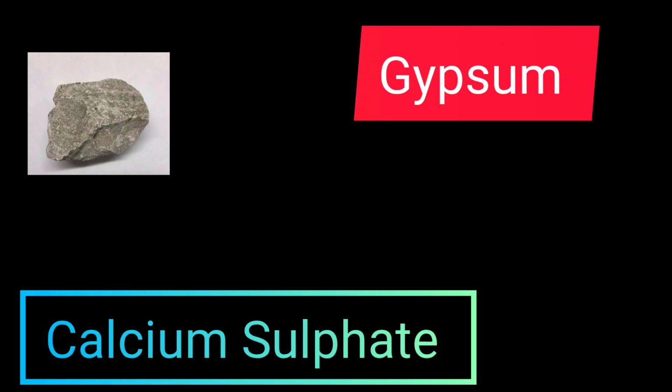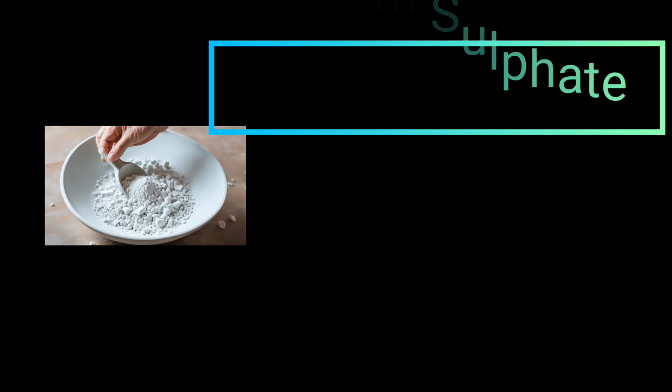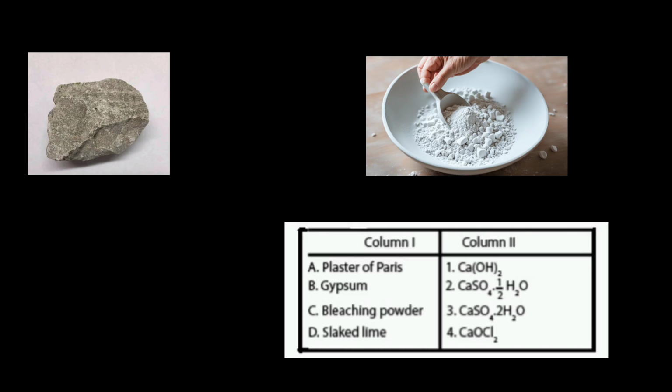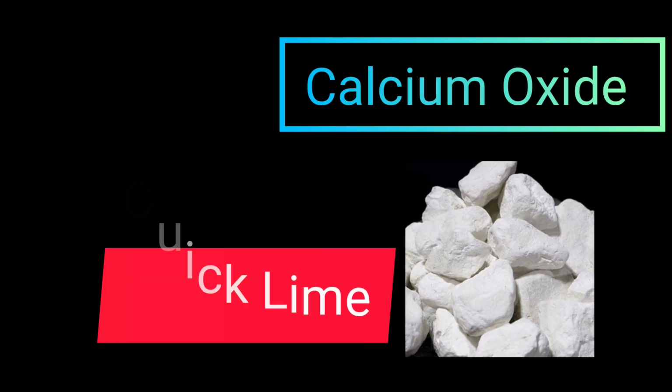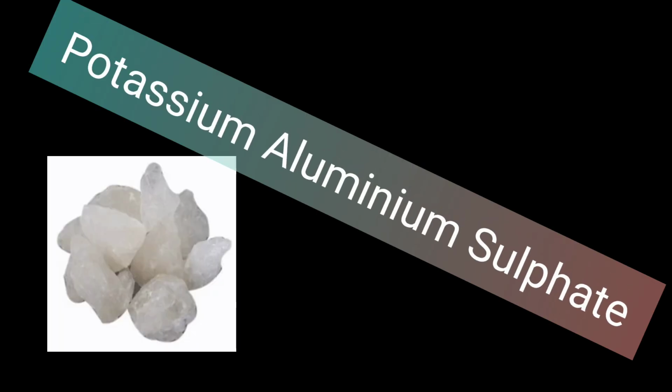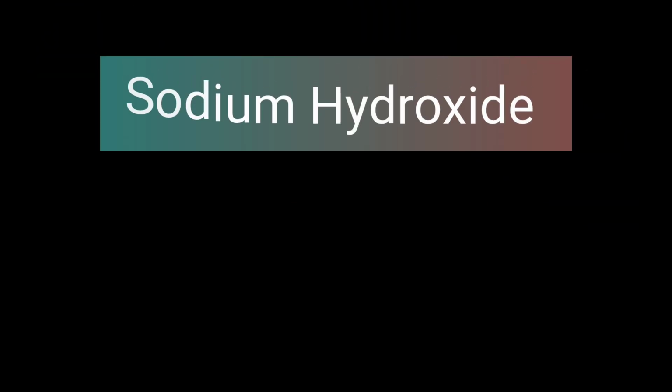calcium sulfate, gypsum. And we can also say calcium sulfate, plaster of Paris. The only difference is the amount of water. Calcium oxide, quicklime. Magnesium sulfate, gypsum. Potassium aluminium sulfate, it's potash alum. Sodium hydroxide, caustic soda,